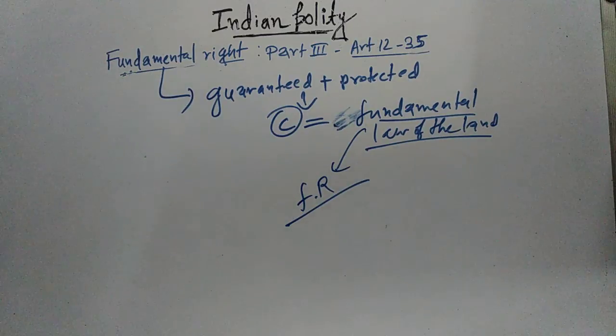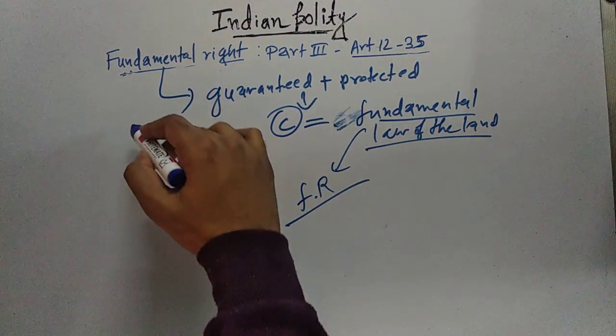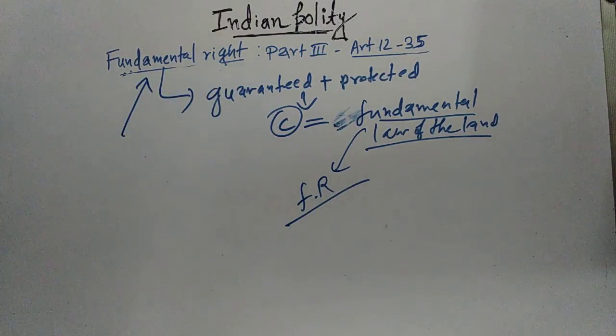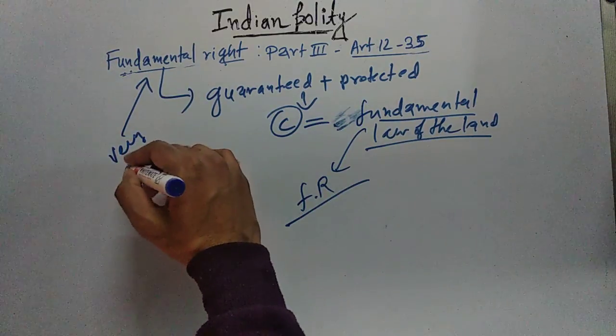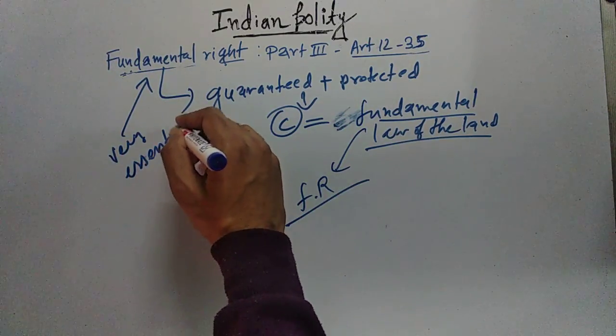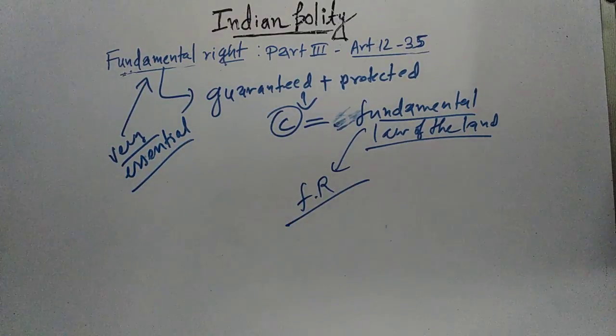And there is also another reason why these rights are called fundamental rights, because these rights are very much essential for the overall development of an individual. So these are called fundamental in the sense that they are the most essential thing for the all-round development of the individual.